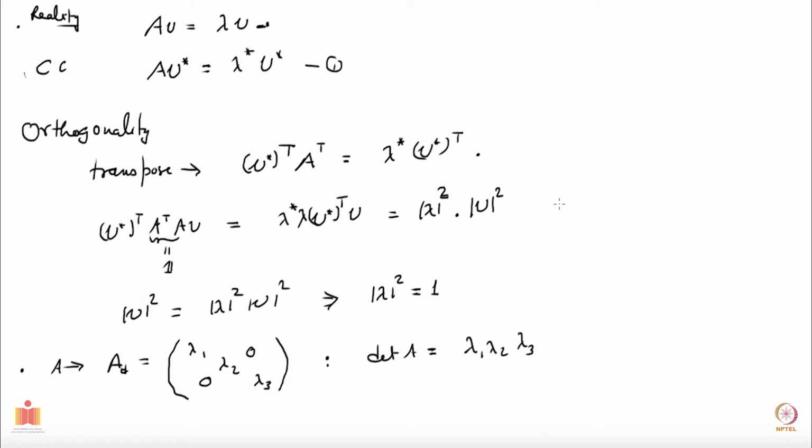Now go back to this one, not here, here. This relation implies that all the eigenvalues lambda i have this kind of form, e to the i alpha, with some alpha there. I can put a subscript alpha i, or maybe I just remove this subscript. So lambda is e to the i alpha. So lambda 1 will be e to the i alpha 1, lambda 2 will be e to the i alpha 2, lambda 3 will be e to the i alpha 3.